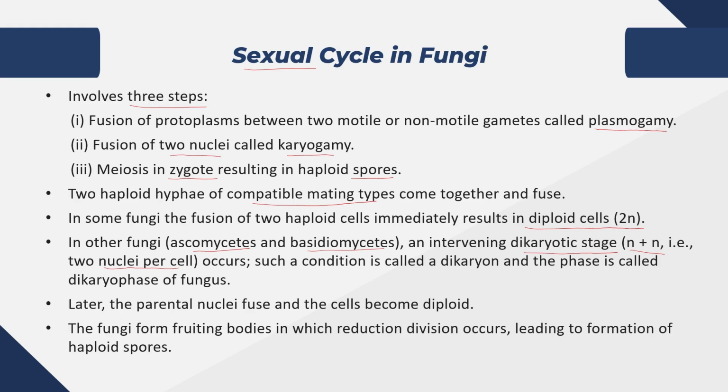This condition is called a dikaryon, and the phase is called the dikaryophase of the fungus. Later on, when karyogamy occurs, the two nuclei fuse and the cells become diploid. The fungi form fruiting bodies in which reduction division or meiosis occurs that leads to the formation of haploid spores.